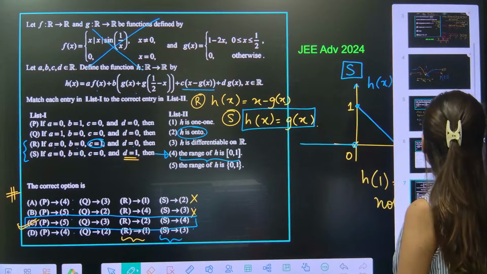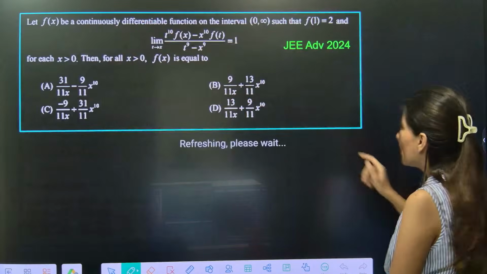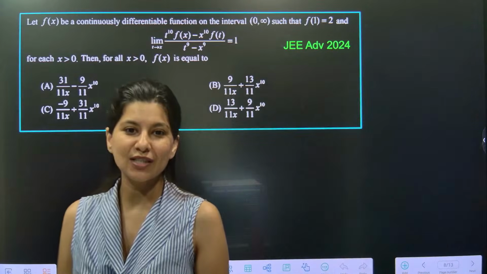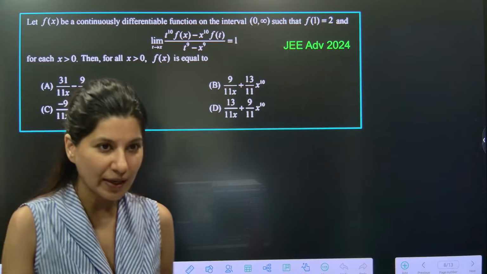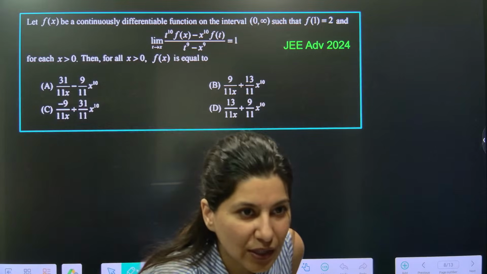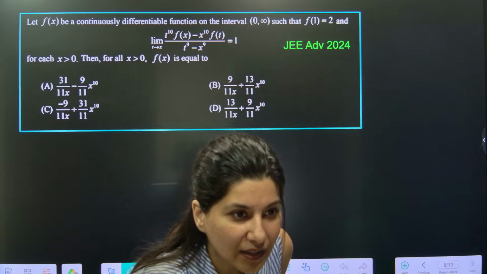So I think we are done with three good questions, and now this is a question which was asked in JEE Advanced 2024. And you know what, I actually wanted to show you something.